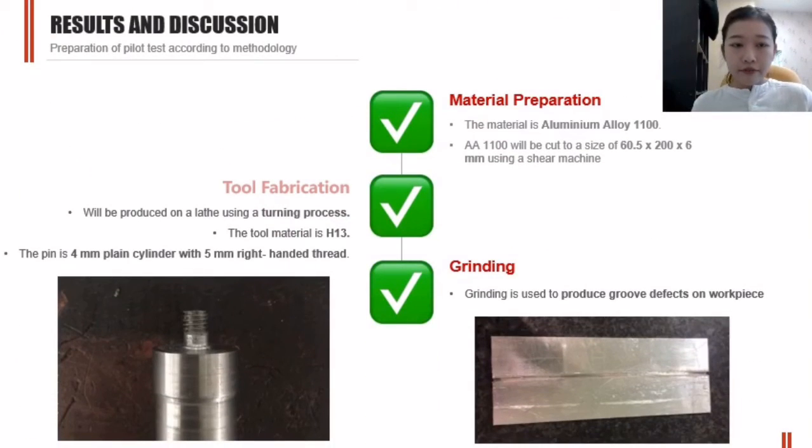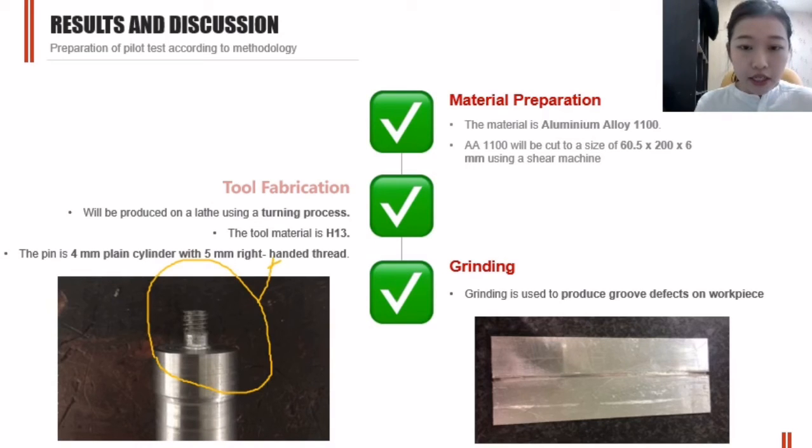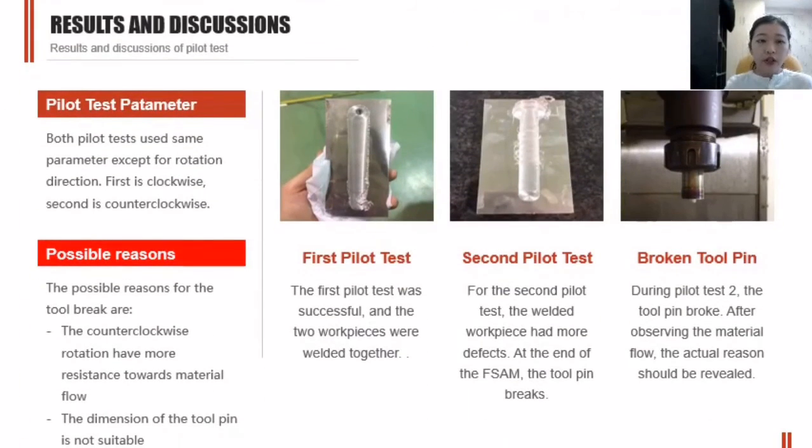So next, for the pilot test, I have prepared the material, and I also fabricated the tool. The tool is shown in the picture, and this is the feature that I mentioned earlier. Also, grinding simulates the groove defect on the workpiece. I did 2 pilot tests, and both pilot tests use the same parameters except for the rotation direction. The first one I used clockwise direction, the second one I used counterclockwise direction.